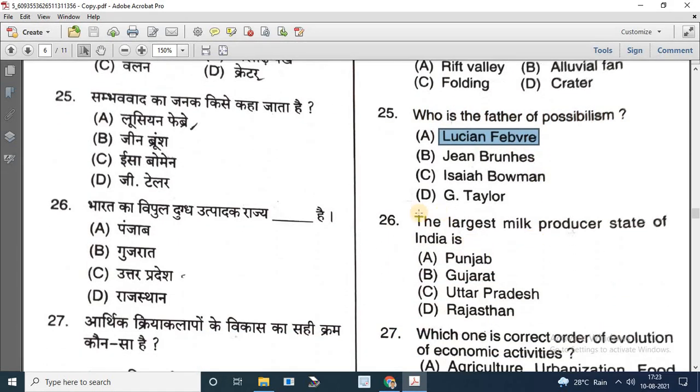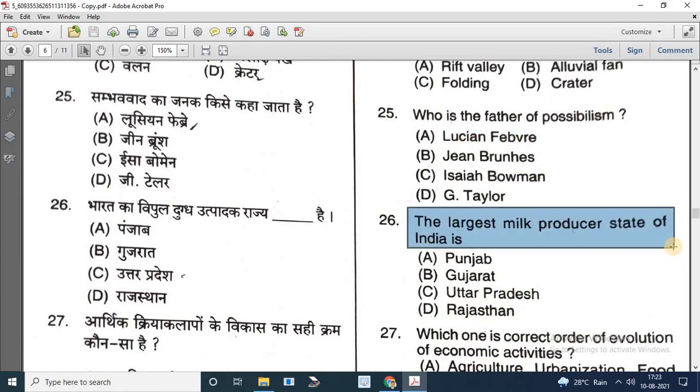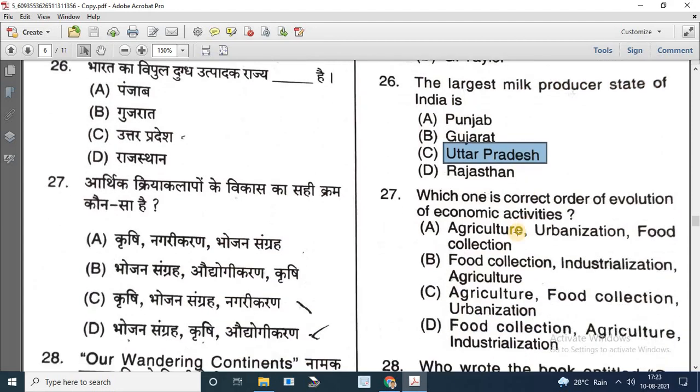Next question is 26. The largest milk producer state of India is. Options are Punjab, Gujarat, Uttar Pradesh, and Rajasthan. So the correct answer is Uttar Pradesh. Question number 27.